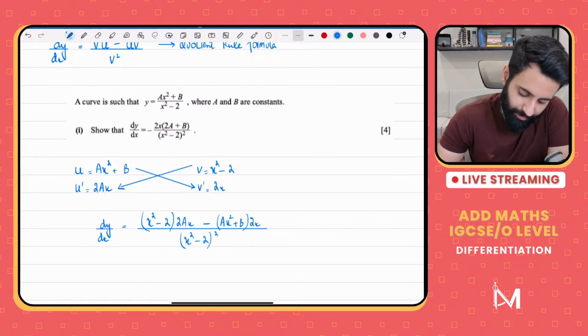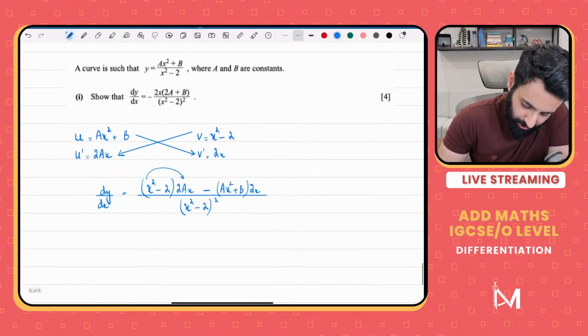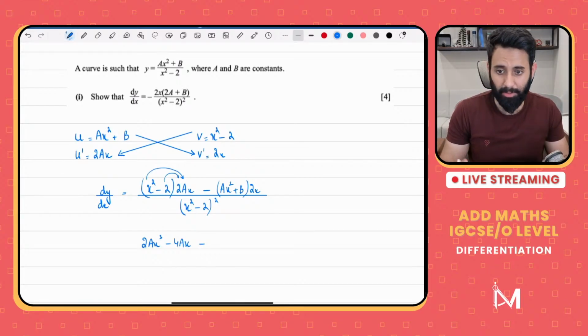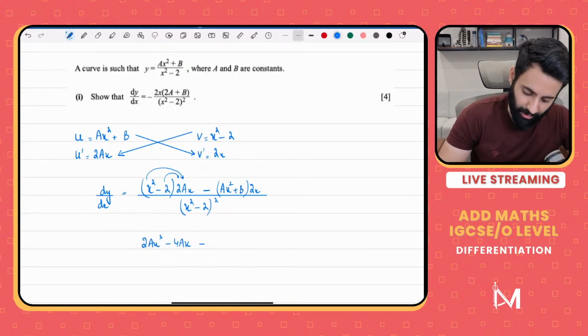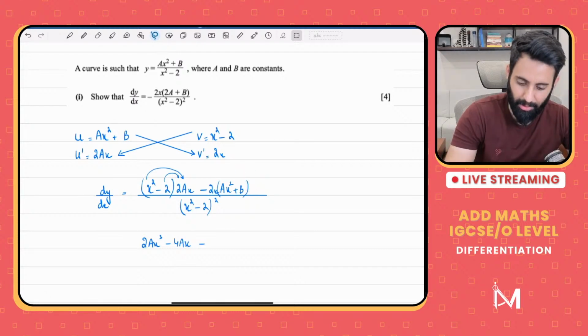Okay, now let's start expanding. So x square multiplied by 2ax will give us 2ax cube. Minus 2 multiplied by 2ax, so that's going to be minus 4ax. Okay? It's best that you check as you go along. So where questions where you have a lot of working, it's best that you check as you go along rather than finishing the question and then checking it. Now, अब एक काम करें, अपनी ज़िंदगी आसान बनाएं और इस 2x को उठा के यहाँ पे लें. Okay, this way you'll know exactly how to treat the signs.